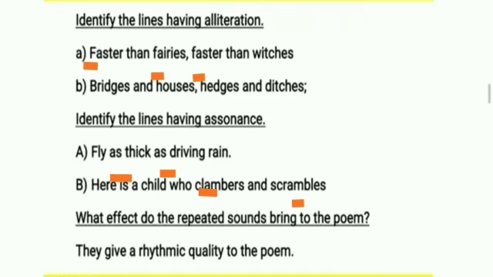Now identify the lines having assonance. Fly as thick as driving rain. Here the vowel A is repeated. Now see the second example. Here is a child who clambers and scrambles. Here also the sound A is repeated in scrambles and clambers.